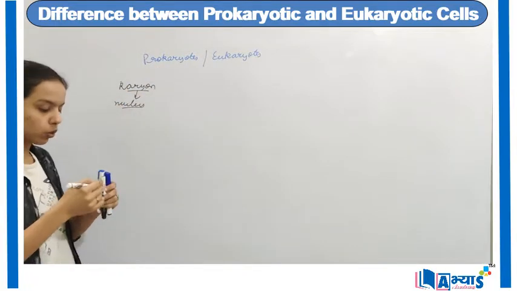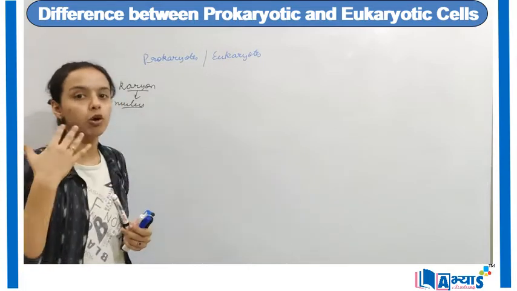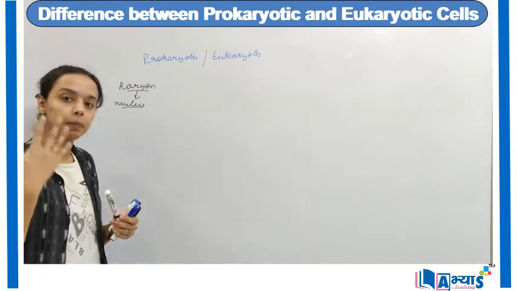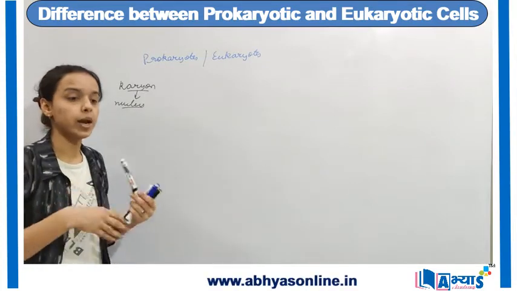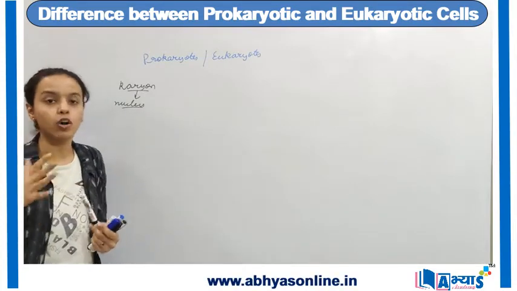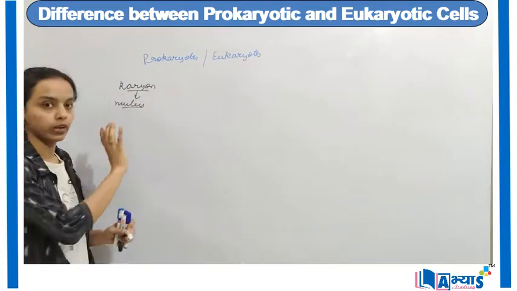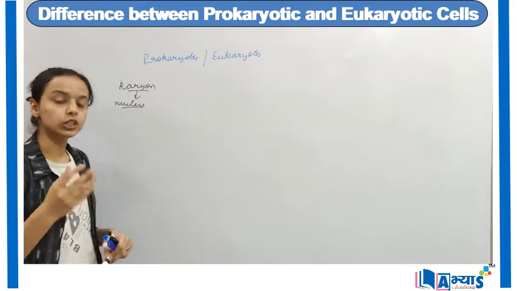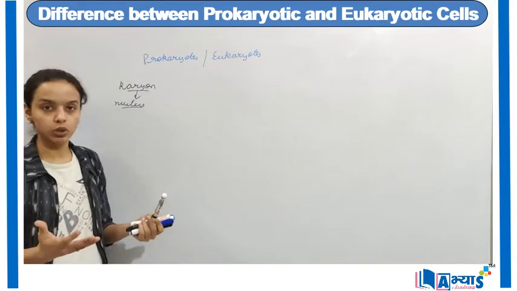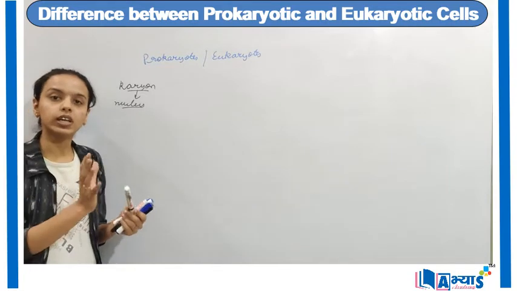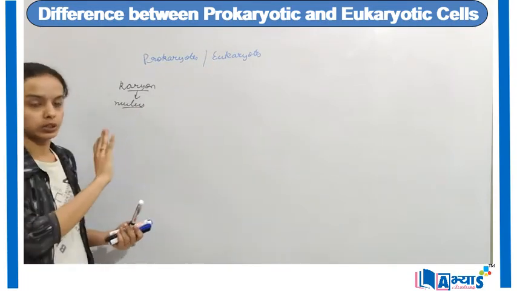So, if it is prokaryote, then P stands for prokaryote and P stands for primitive. That means it has a primitive nucleus or it does not have a well-defined nucleus. That means either the nuclear membrane or the nucleolus are not found in the prokaryotes. Whereas in the eukaryotes, you have a clearly well-defined nuclear membrane and the nucleolus. That means the nucleus is well-defined in eukaryotes and it is primitive in prokaryotes.